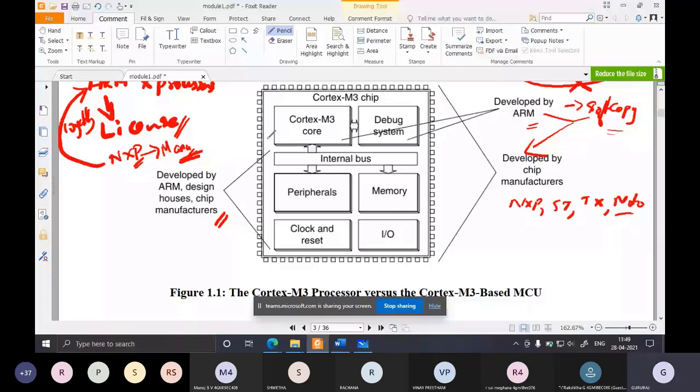Okay, so that is what I told. ARM will never manufacture processors. They will only give the license. Remember this. Okay, so this is the Cortex M3 processor.